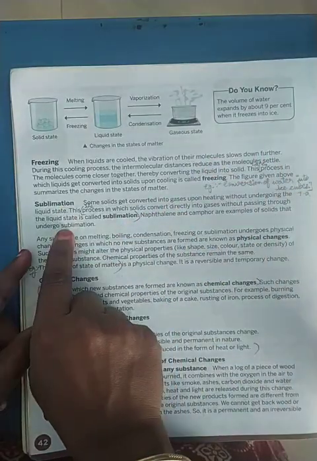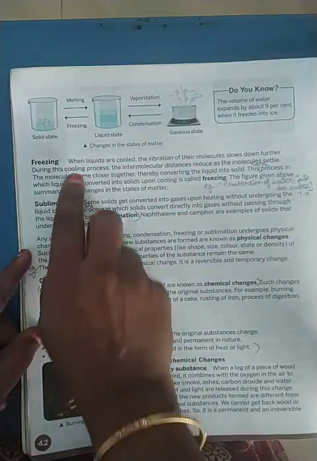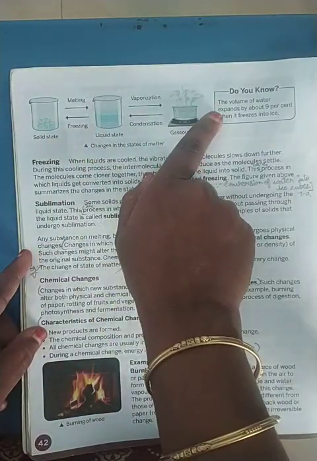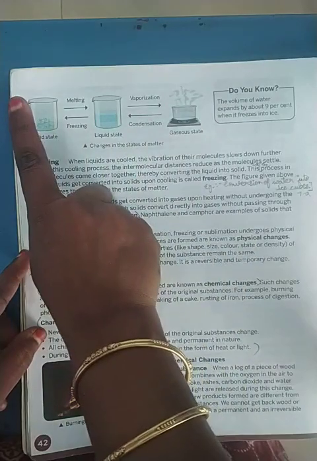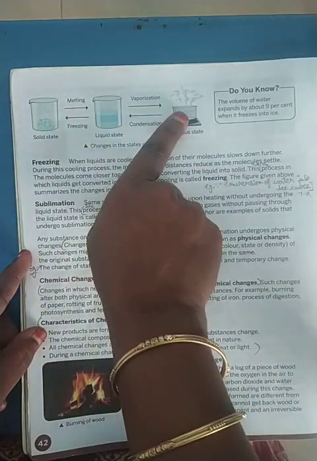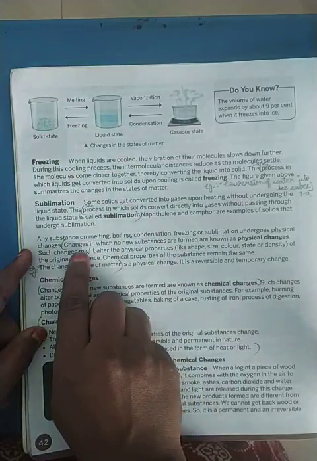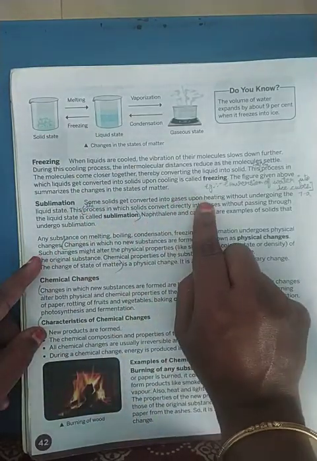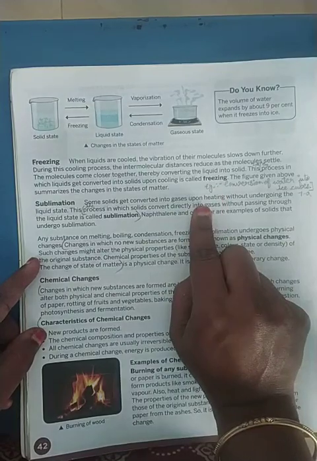Now coming to sublimation. Sublimation is nothing but converting the solid directly into the gas state. The solid state is converted into the gaseous state without any intermediate change. There is no liquid form. The solid will get converted into gas upon heating. This is very, very important.